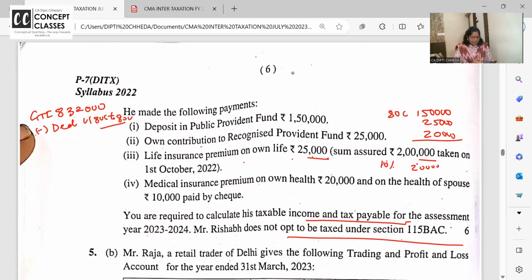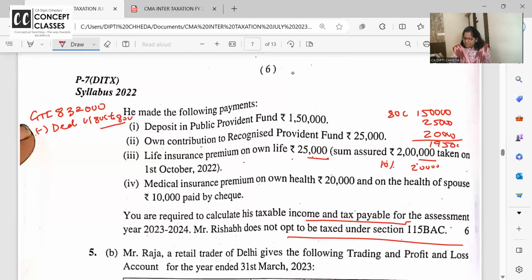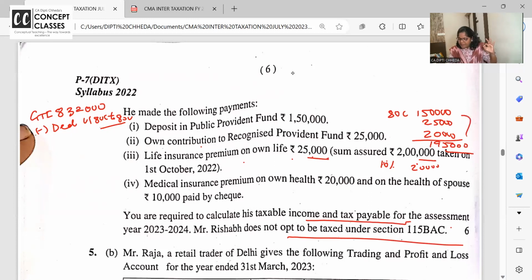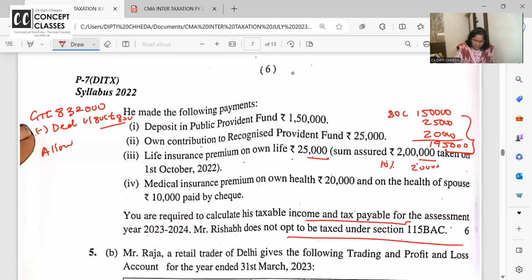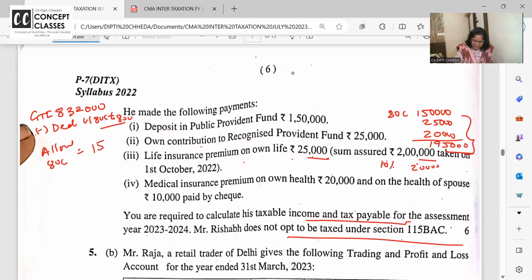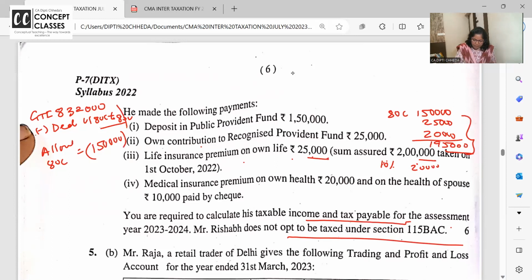चलो, 150 plus 25 plus 20, 1,95,000. 80C में 1,95,000 is eligible, but upper limit allowed under 80C is 1,50,000 gross total income. समझ में आ रहा है. ये लिमिट, आप particulars amount you will write it in the inner column and then limit it. 80C eligible is 1,95,000, allowed maximum up to 1,50,000.